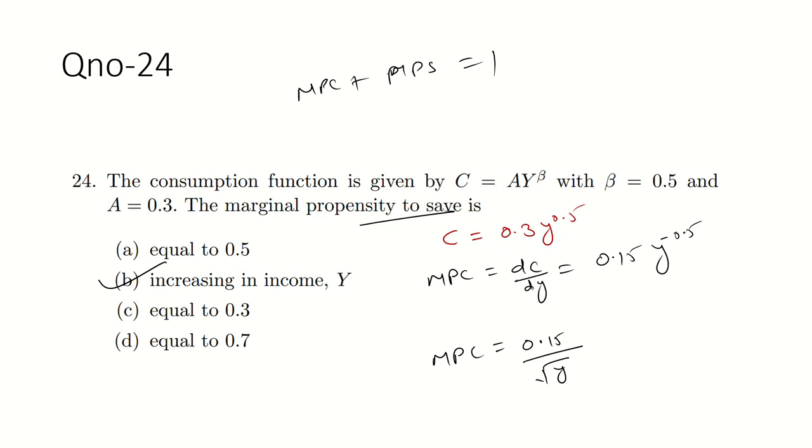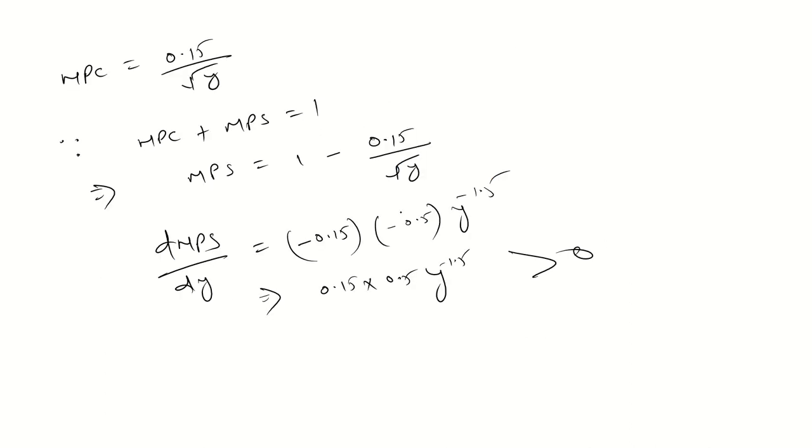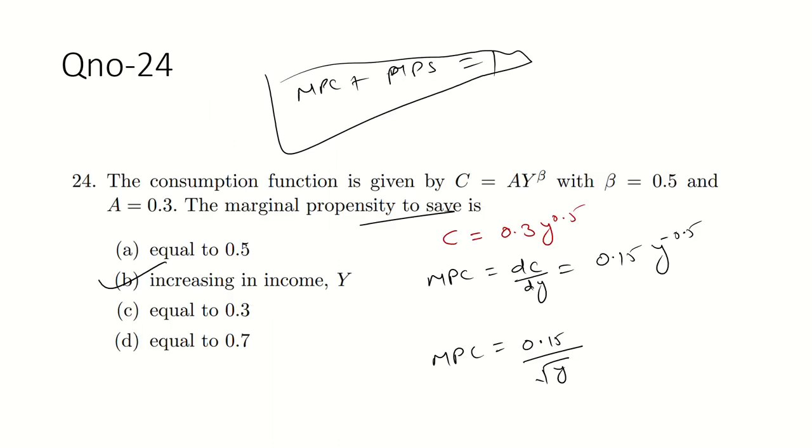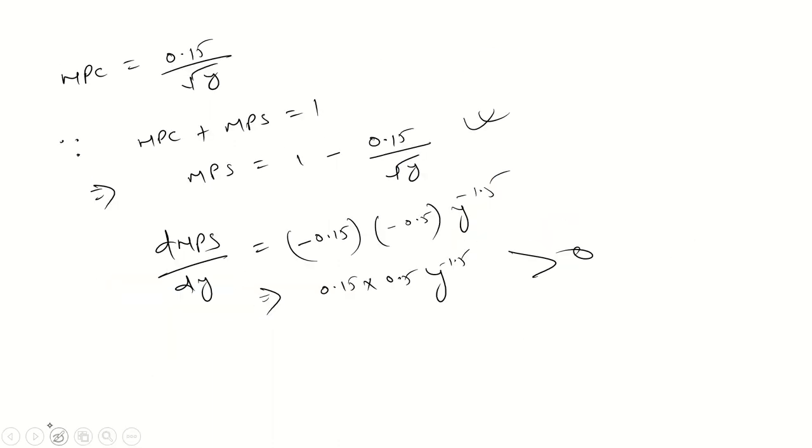Okay, guys, everything is given. You have a C. The value of A and beta is also given. So, guys, just differentiate with respect to Y. You will get MPC. That's fine. But the question is talking about MPS. So, just put it in that formula: MPC plus MPS equal to 1. So you will get MPS equal to something, but this is not an exact value like 0.5 or 0.3.